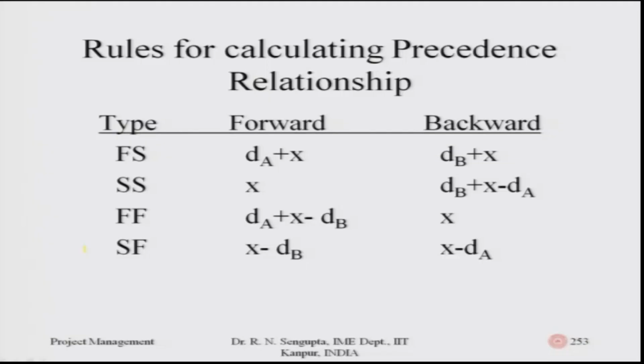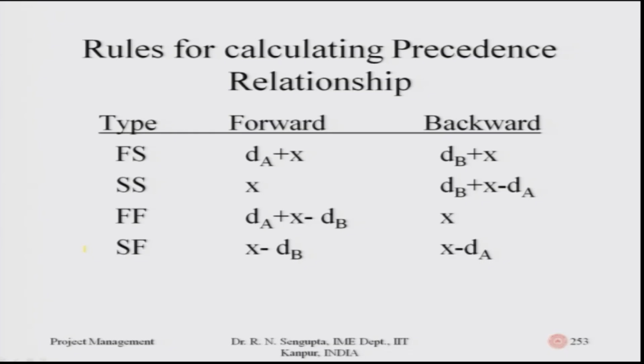For finish to finish, as you go from the left to the right, it will be dA plus x, that means how much you have proceeded on to the right, and then minus dB to find out the forward concept starting and finishing of the jobs. And from the backward method you will basically consider x, the delay, which is the number of days of gap which is there between A and B, and proceed accordingly from the right to the left.